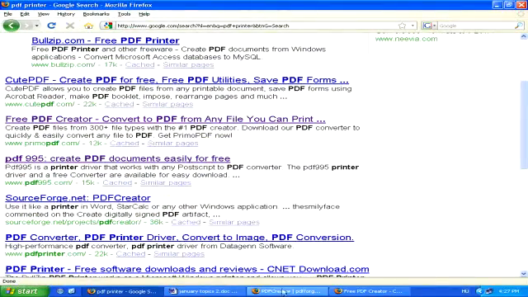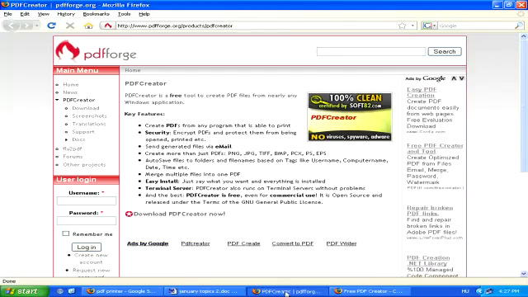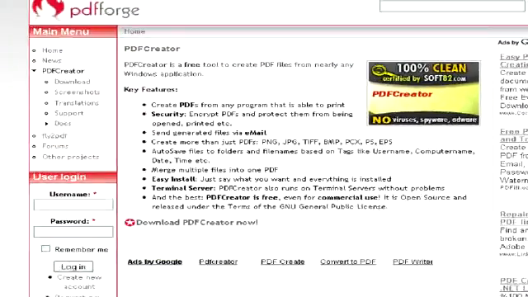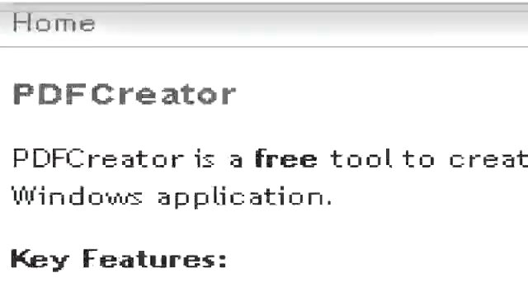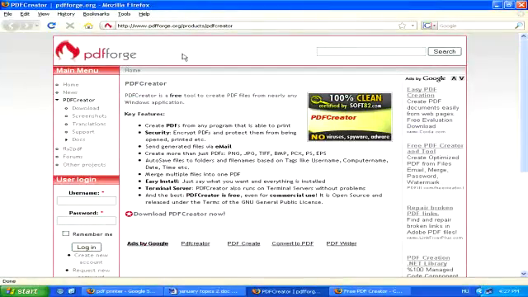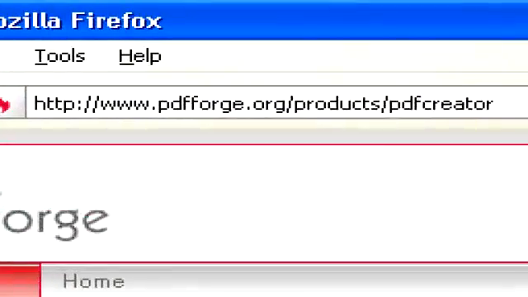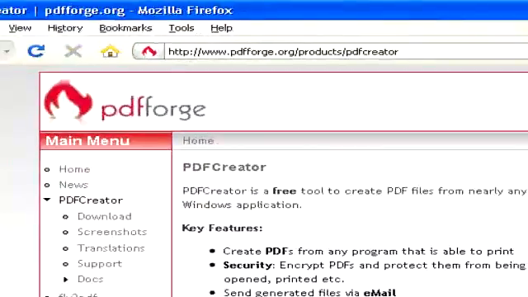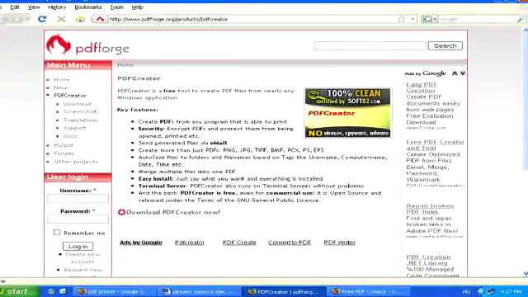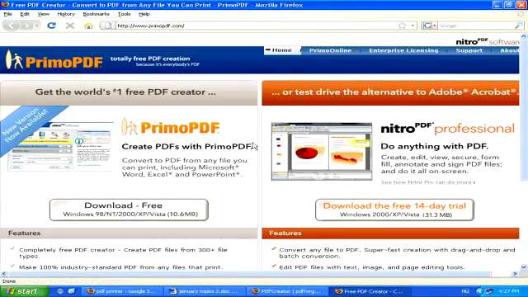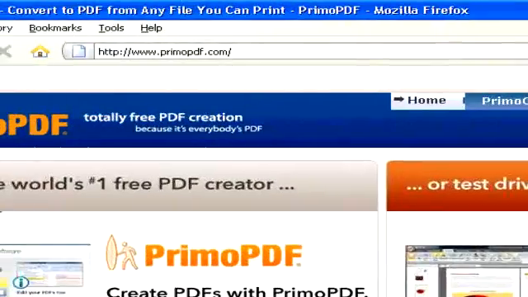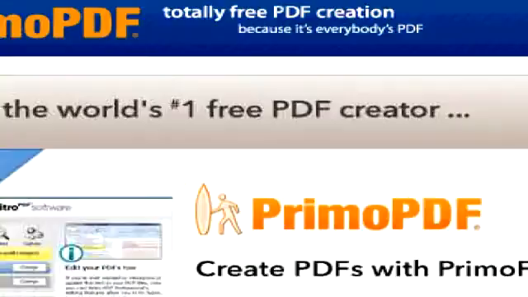Now don't get fooled into paying for one of these programs because there are plenty of absolutely free ones. For example, you can try PDF Creator at www.pdfforge.org, or another free PDF printer can be found at www.primopdf.com.